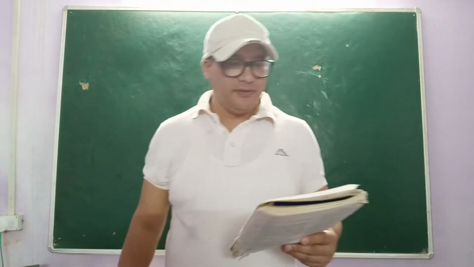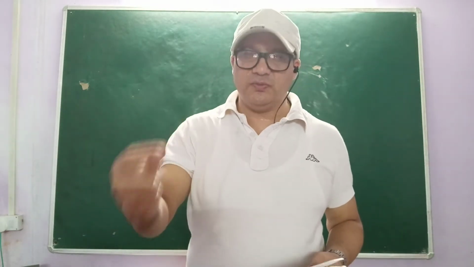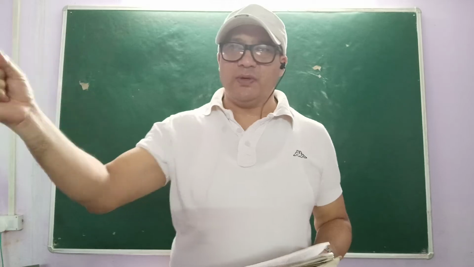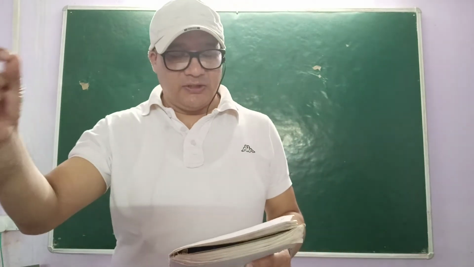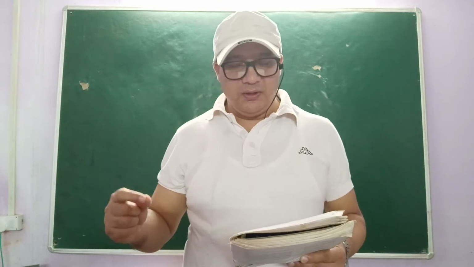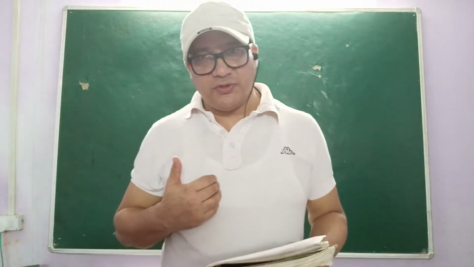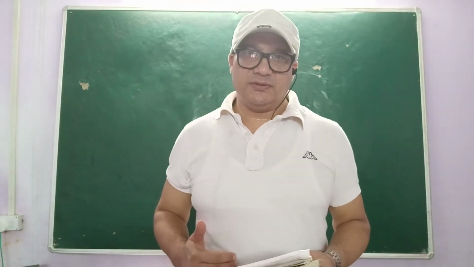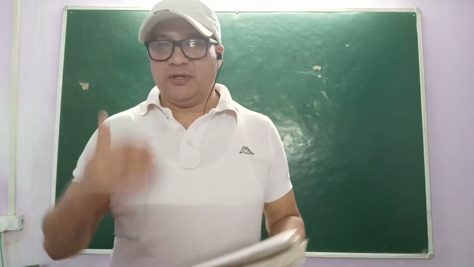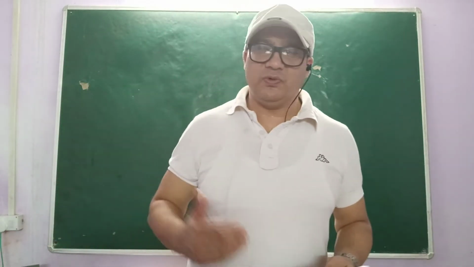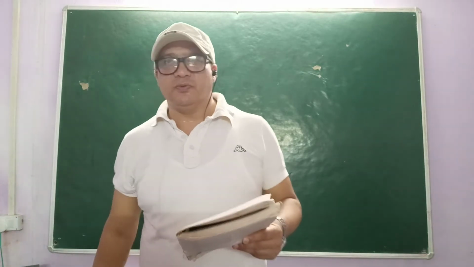Now what did Portia say? Portia says, "I pray thee, overname them." So I request you to tell their names one by one. I request you, Nerissa, to name these suitors one by one. "And as thou namest them, I will describe them, and according to my description, level at my affection." As you name them one by one, I'll describe them one by one, who they are, how they are, and according to my description, you guess my feelings towards them. You can understand very easily. That's what Portia said here.